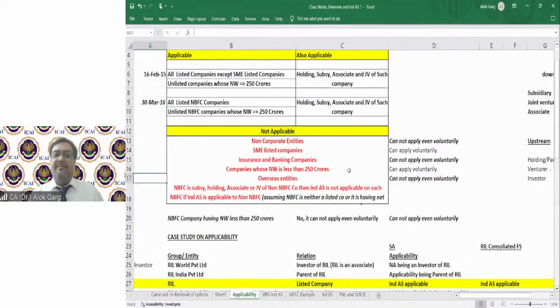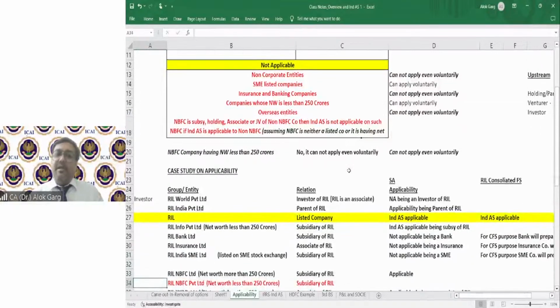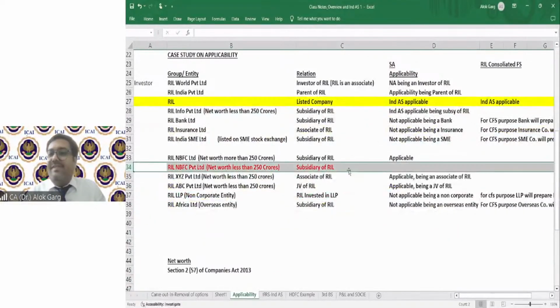The 30th March 2016 notification says that if an NBFC company is a subsidiary, joint venture, associate, or holding of a non-NBFC company, Reliance is NBFC or non-NBFC?